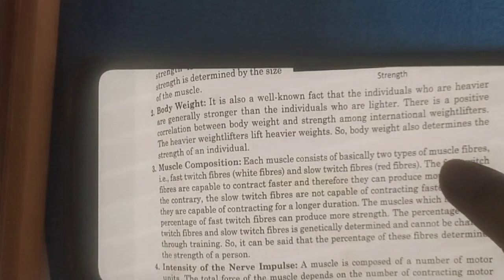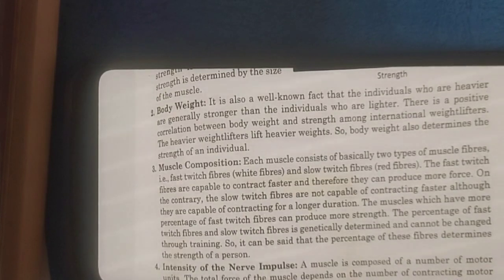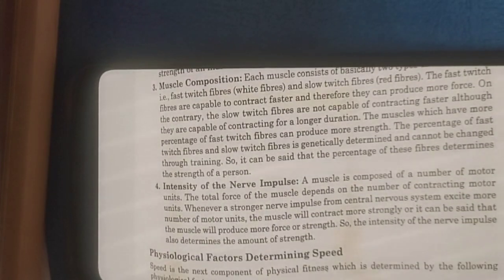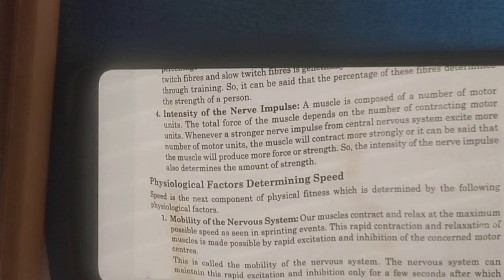The more white twitch fibers, the more the strength, because there is more contraction of the muscle. Therefore the strength also increases because they contract faster, and they produce more strength. Intensity of nerve impulse: the stronger the nerve impulse from the nervous system, the stronger the contraction, the more the strength. These are the four physiological factors for strength.